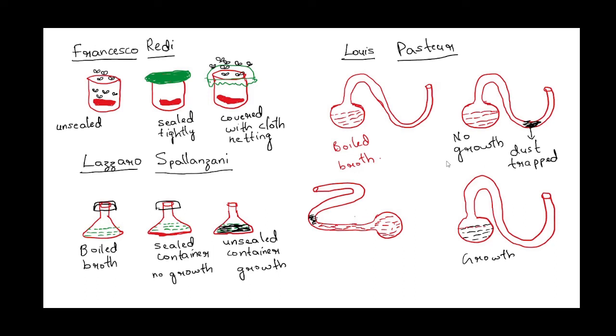The third scientist who supported biogenesis theory and dismissed spontaneous generation theory was Louis Pasteur. Louis Pasteur conducted his swan neck experiments where he took a vessel with an S-shaped tube. He took broth in the vessel and boiled it. The broth did not show any growth because the dust from the air passing through the tube was getting trapped in the lower part of the S-shaped tube, and the broth did not come into contact with the dust.